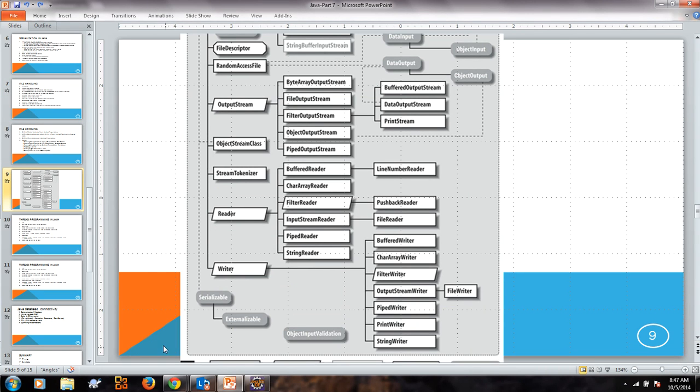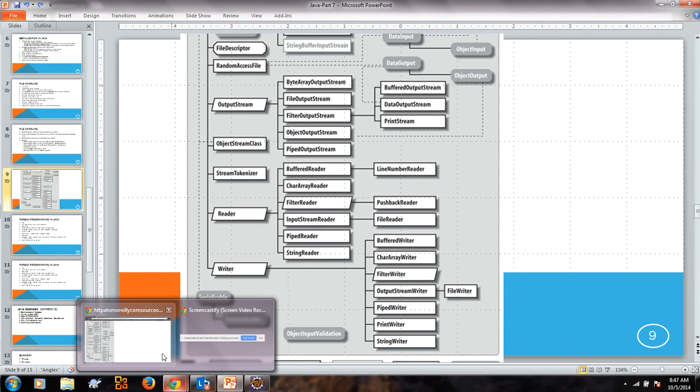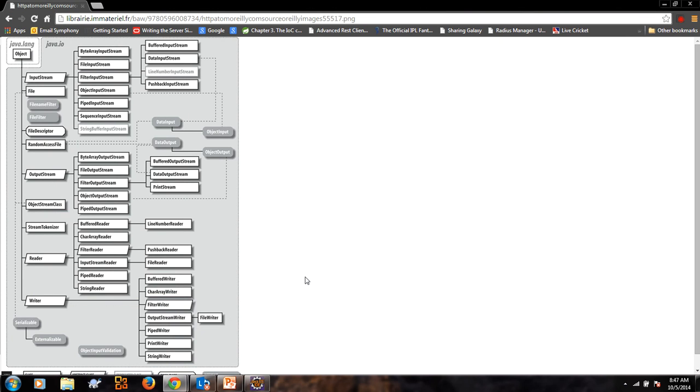So let's go to what I have extracted. I hope it is pretty much visible. On the left side, java.lang.Object is the main class. It is the parent class of every class, so it is extended by the java.io package classes, as all classes extend from Object.